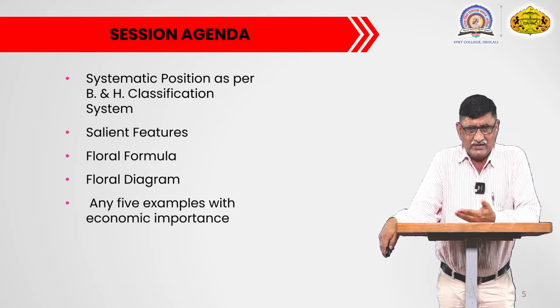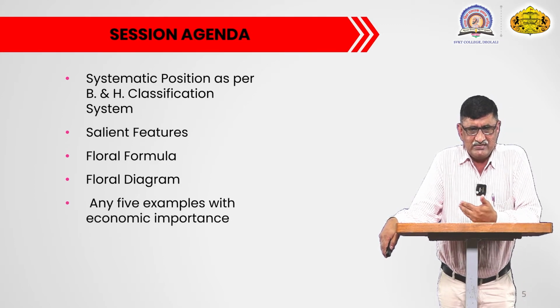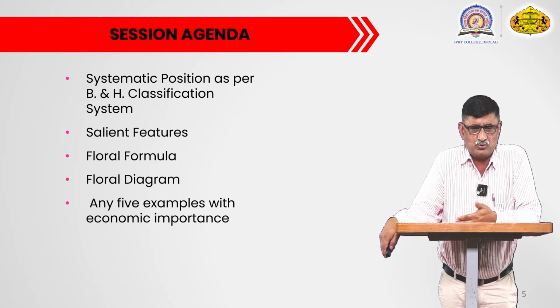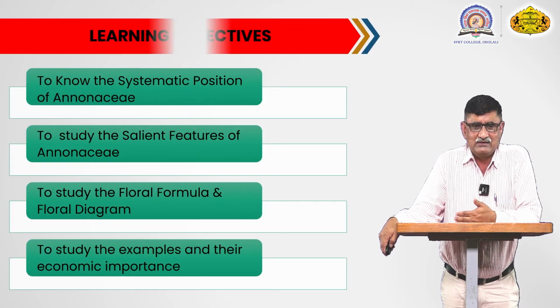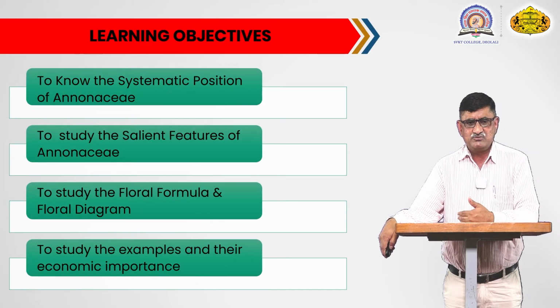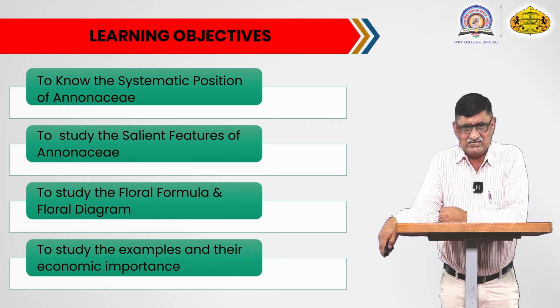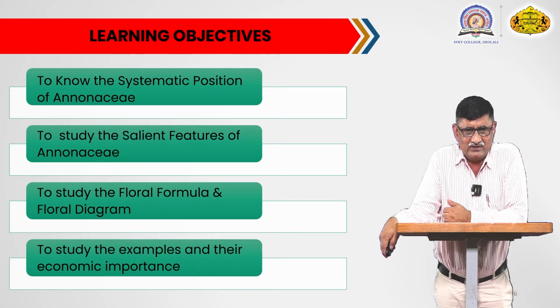Then lastly, you also have to see any common examples belonging to that family and their economic importance. In those common examples, you have to write down the botanical name, their common name, and what is the use of that particular plant.